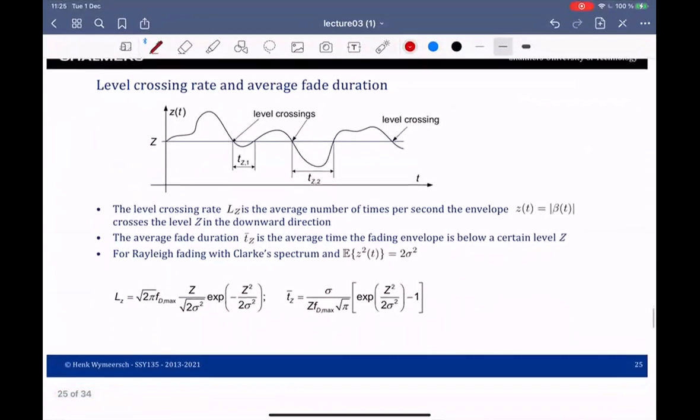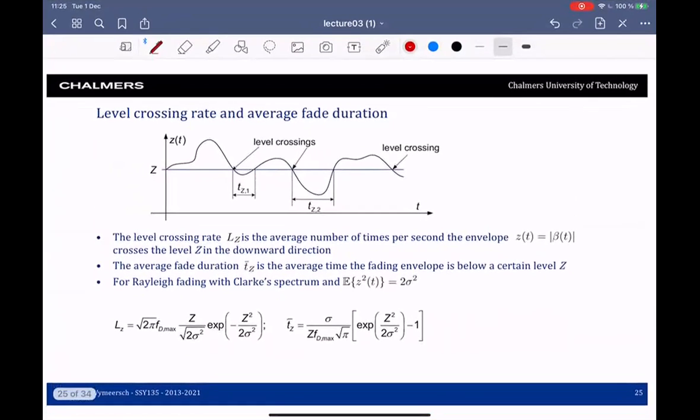Good. There's one more topic that will be used in the tutorial sessions, which is the so-called level crossing rate. So we introduce two concepts. The level crossing rate is the average number of times per second that the channel crosses a certain level Z. So it's how often the channel goes in this direction here, and that tells you something about how quickly the channel is changing. There's also the notion of average fade duration. It's the average time that the channel is below this threshold, so the average length of these fades. It turns out that for Rayleigh fading with Clarke spectrum, you can compute both of these in closed form, and this will be used in some of the examples.